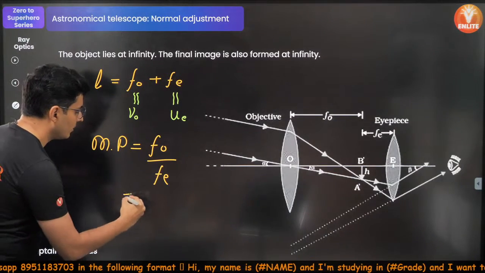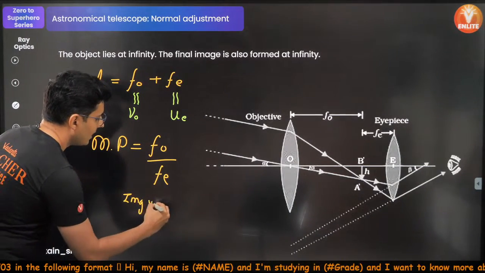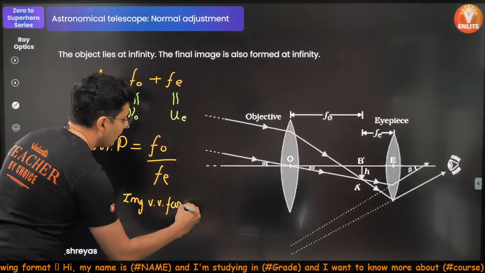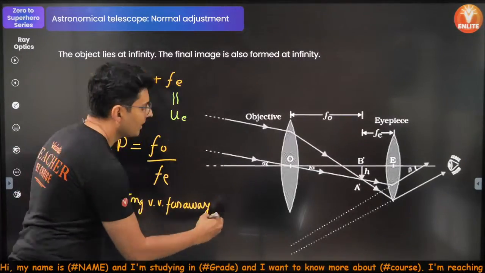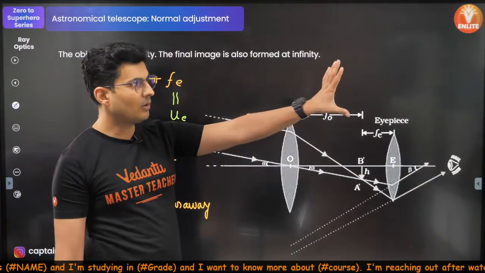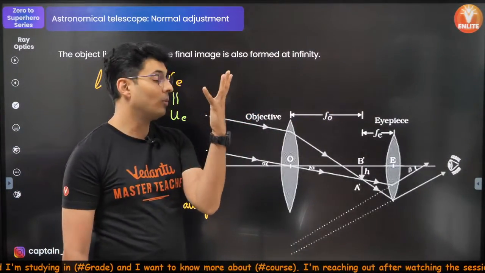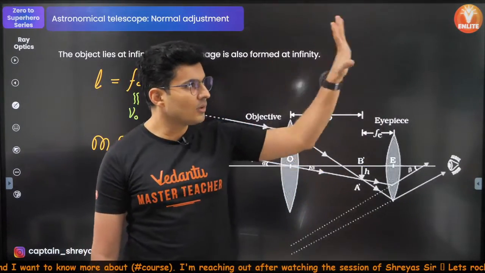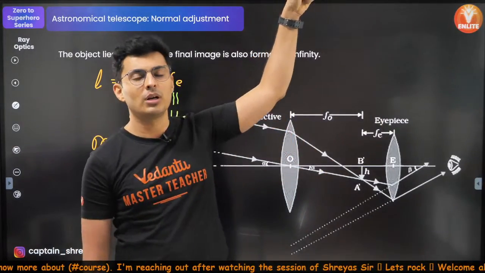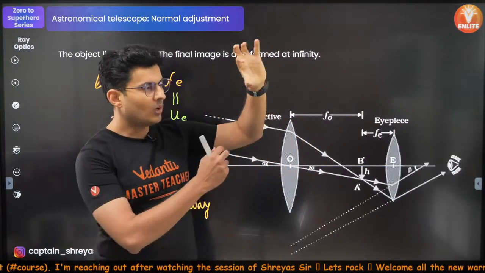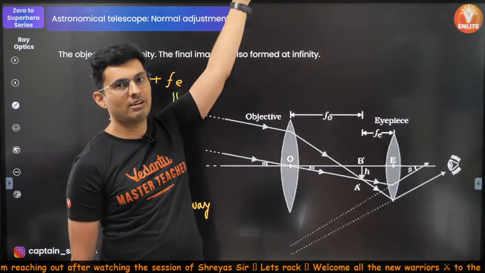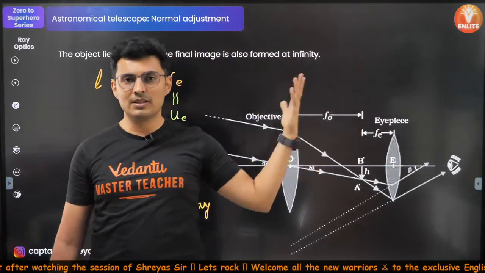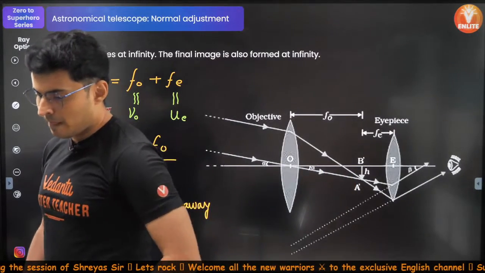And you are always going to see the image very, very far away. Obviously, it's not like you are seeing Jupiter or the moon here. Oh my God, least distance of distinct vision, that would be scary. So you're still going to see it far, but you're going to see it zoomed out. If Jupiter or the moon was this small, now you're going to see it stretched out. But even if it is far, it doesn't really matter.